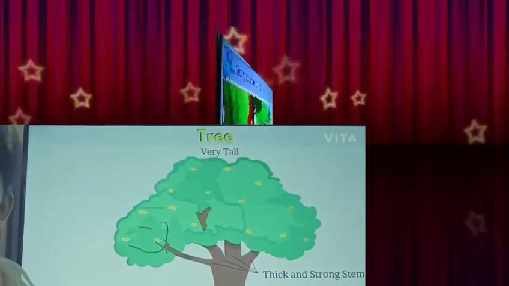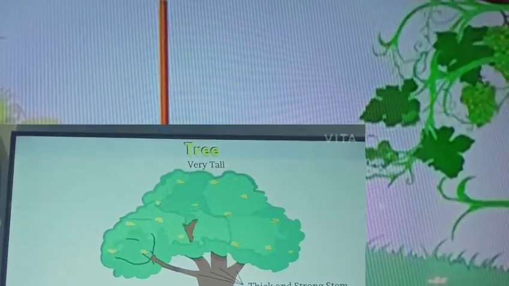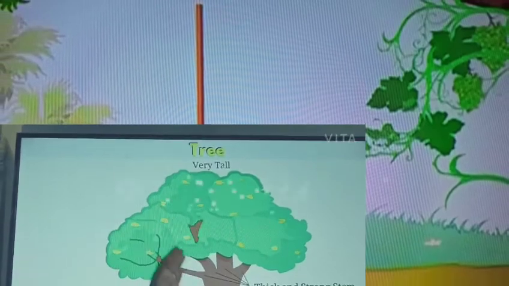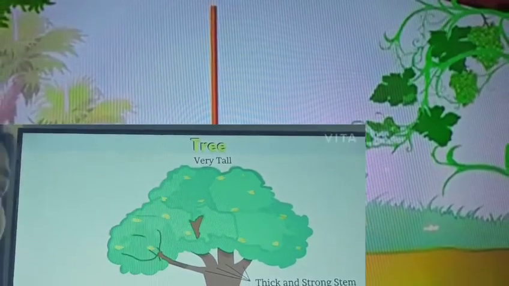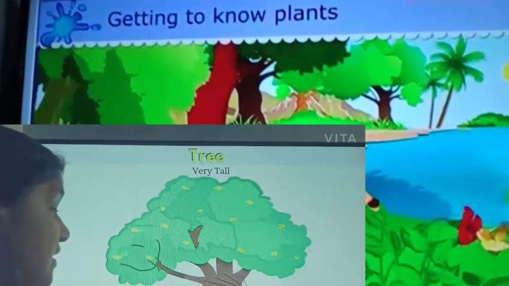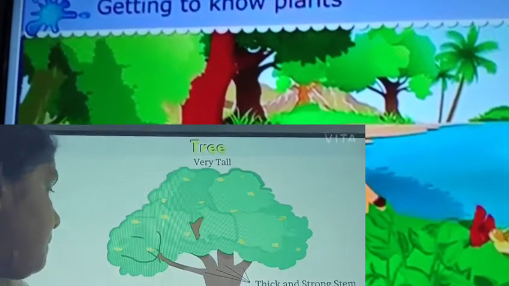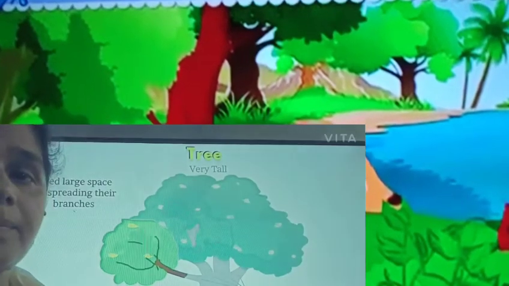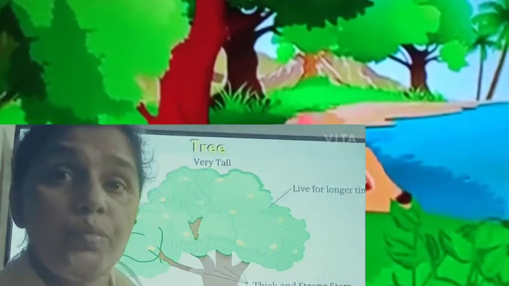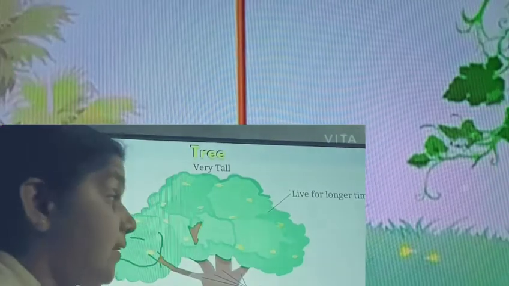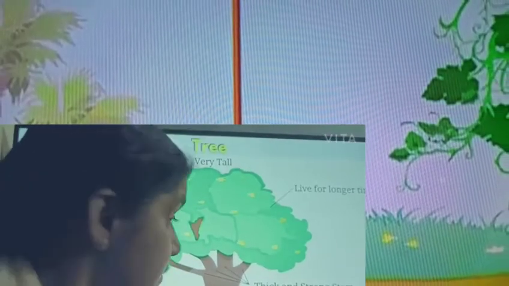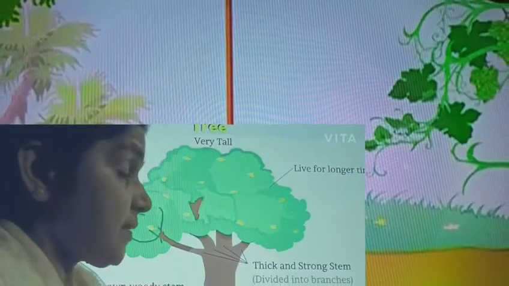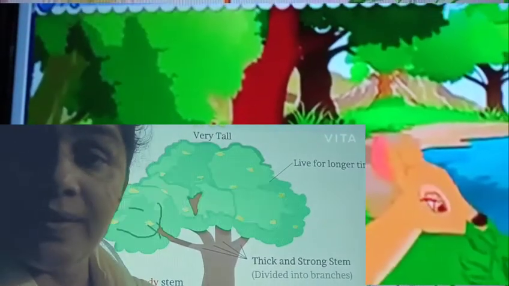We all are familiar with the trees. Trees are having a thick and strong stem and they are very tall, right? They are very tall and have a thick and strong stem and a big brown woody stem. It is called trunk. Children, trees are very tall, they have a thick and strong stem, and they got a big and brown woody stem. And this woody stem is known as trunk.